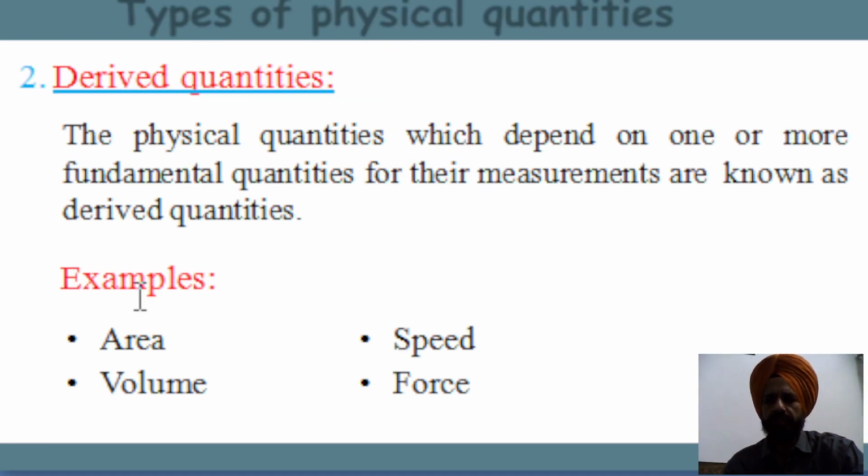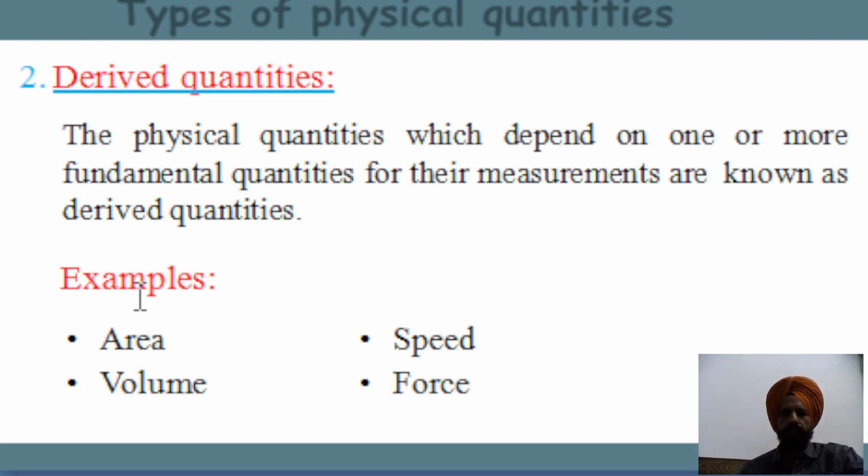Next we have the second type of physical quantity, derived quantity. Physical quantities which depend on one or more fundamental quantities for their measurements are known as derived quantities. Examples of derived quantities include area, volume, speed, and force. These are the examples of derived quantity, which is the second type of physical quantity.